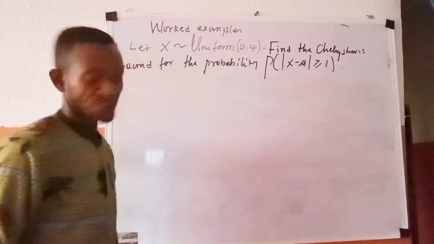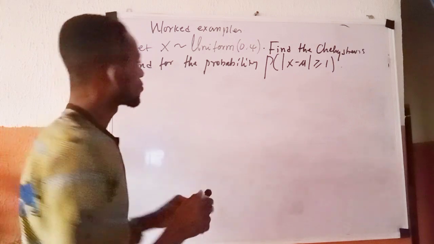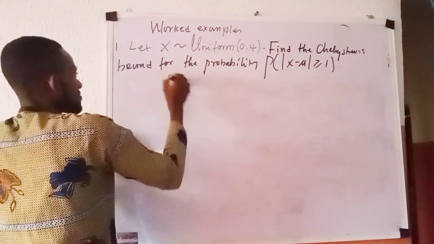They ask us to do this. So let's solve together. As a way of solution, you say solution.